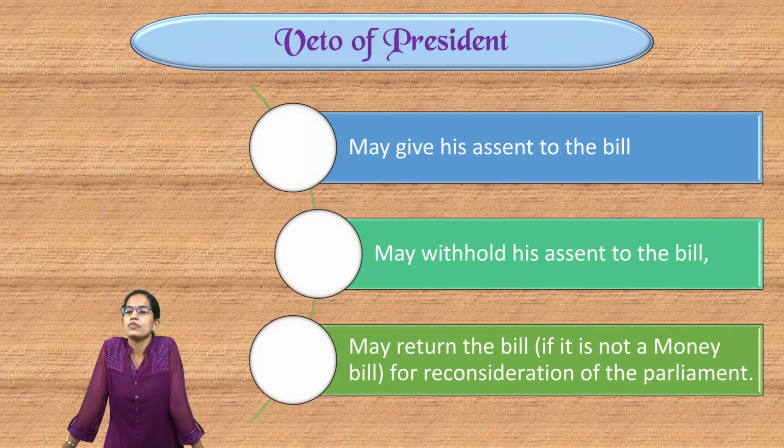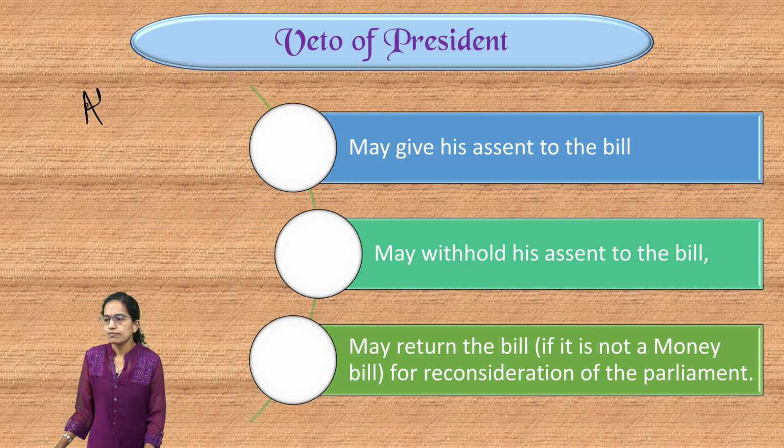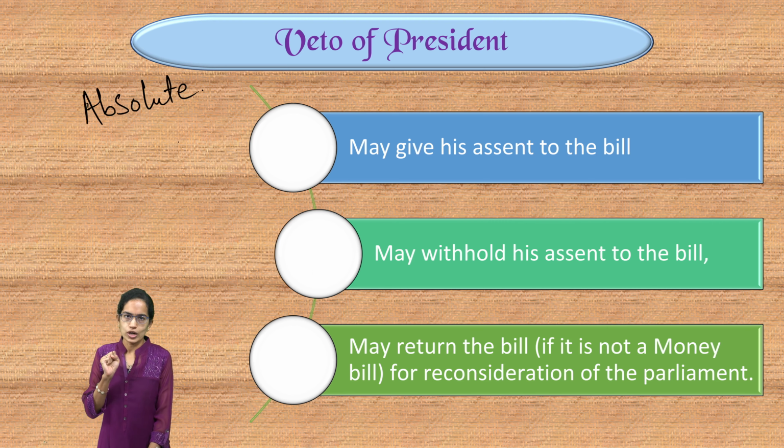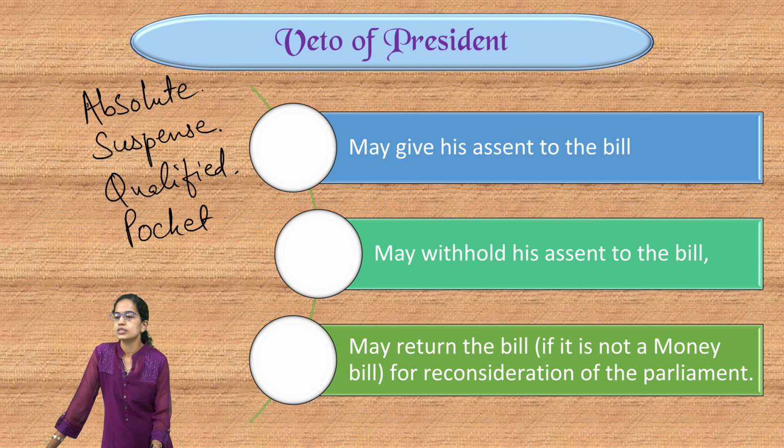Coming on to the veto power. Now, as I mentioned, veto is a unique power that the President has. There are 4 types of veto that we discussed. First is absolute veto, that talks about withholding any bill that is to become a legislature. Suspense veto, where the ordinary majority actually can override it. Qualified veto where a higher majority is required, and pocket veto is the idea to refuse to pass the bill.